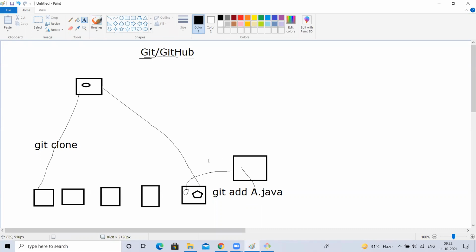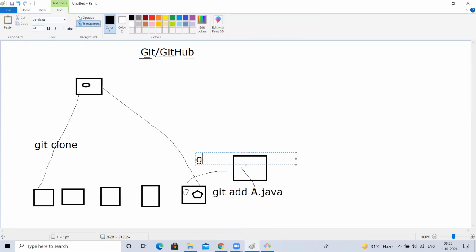So what is the command to commit? Git commit -m message. Why you are making this? What file changes you